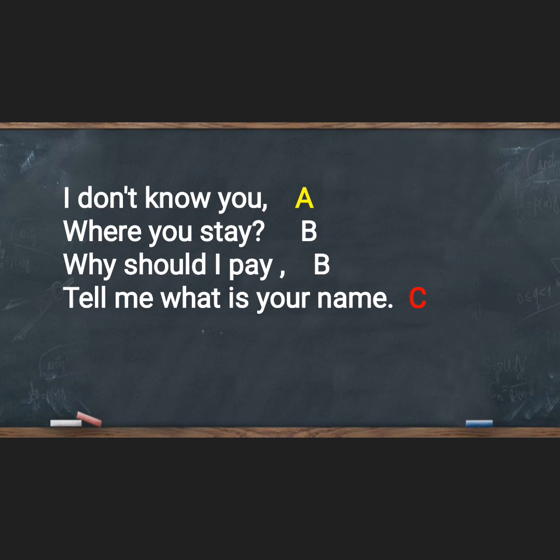Then the next, you and stay don't match. So I took B. Why should I pay? Again I took B because stay and pay are matching. They are rhyming. Tell me what is your name? It doesn't match with any of these. So I took the alphabet C.